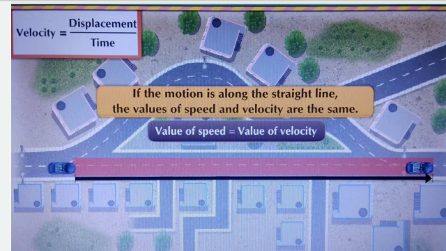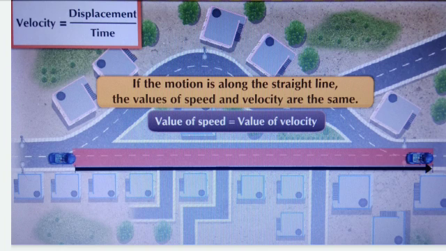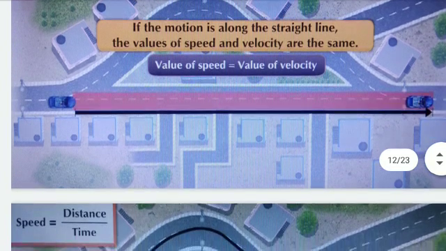Similarly, if the motion is along a straight line, the values of speed and velocity are also the same. That means the value of speed is equal to the value of velocity, if and only if the motion is along a straight line.